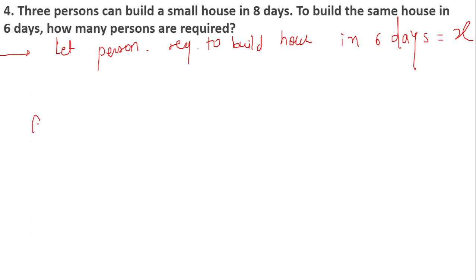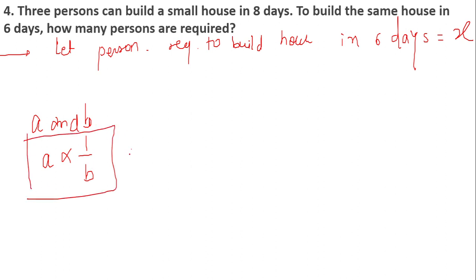For example, if I say A and B are inversely proportional, this is represented as A inversely proportional to 1 by B, which I have shown here. What does it mean? It means if A increases, then B is going to decrease, or if B is increasing, then A is going to decrease. This is the order of inversely proportional.